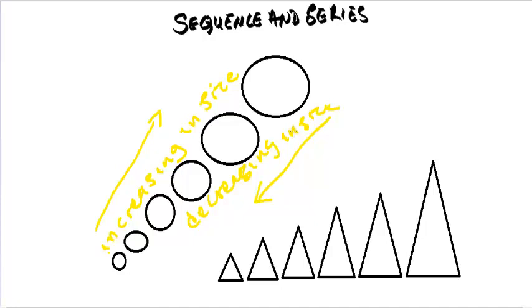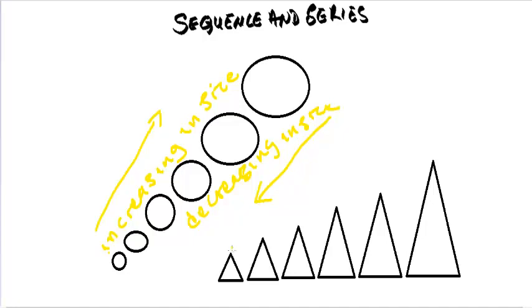And this is a typical example of a sequence. A sequence is a word that is used to describe objects or symbols that occur in a particular pattern. If we have objects or symbols that occur in a particular pattern, then we can see that those objects are in a sequence. For instance, we can see that the circles here are in a sequence.